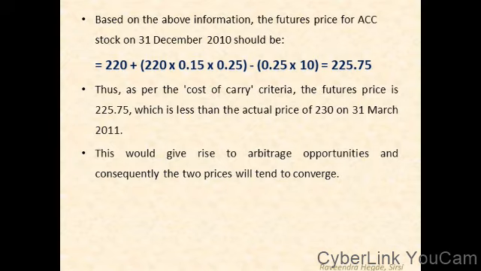So that is 225.75. Thus, as per the cost of carry criteria, the future price is 225.75, which is less than the actual price of 230.